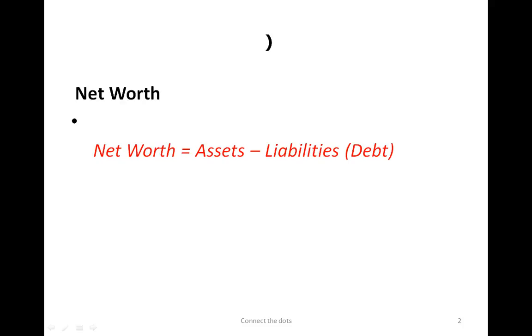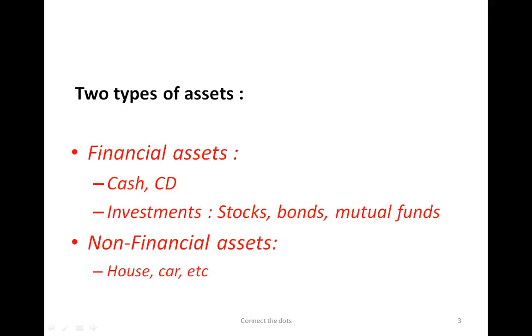So let's talk about assets first and then the liabilities. The financial assets would be things like your cash, your savings bank, any certificates of deposit, and your investments: stocks, bonds, mutual funds. That could be inside a 401k, a 403b, or any IRA.